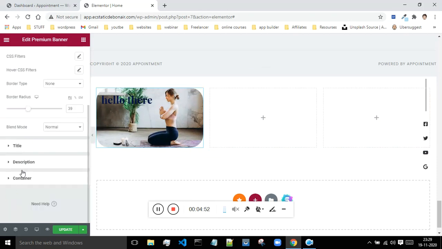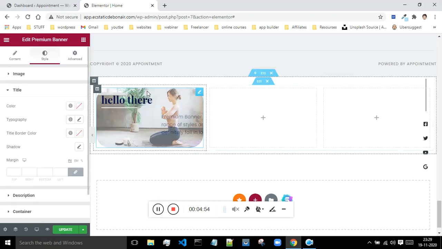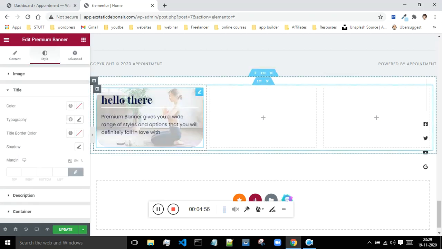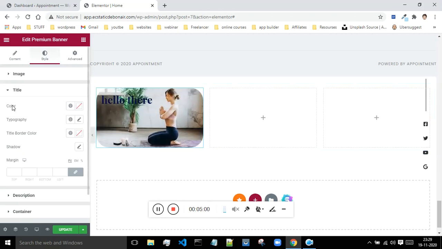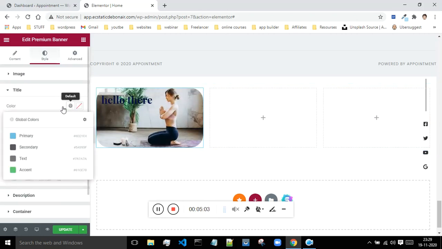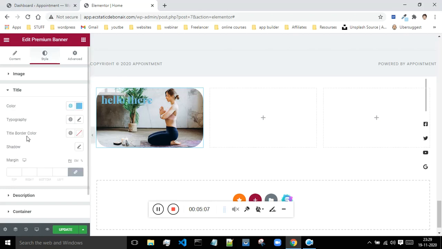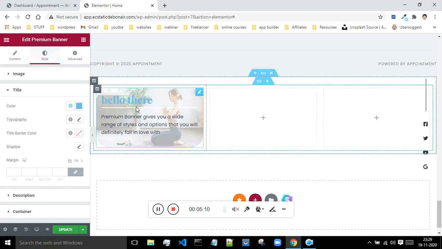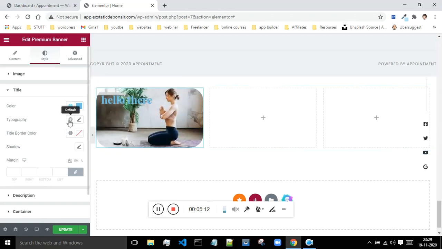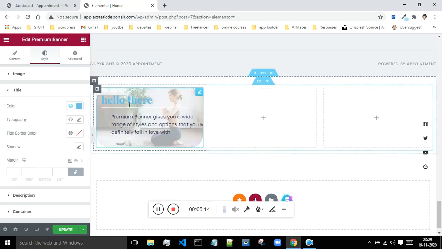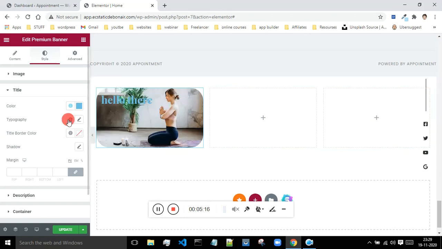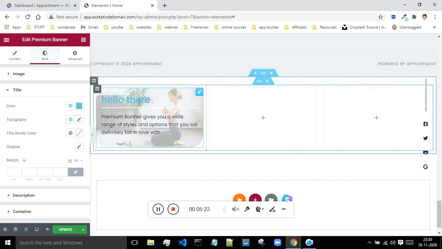And now let's go to the text. The text is basically this Hello there, this is the title text. If you want to change the color of this title, you can do that. Just click on this option. Suppose I want it to be blue in color, then select this as primary. Now if I take the mouse over, it is blue in color. Typography is basically the handwriting. If you want to change the typography of it, I will say accent. Then, as can be seen, the font of this text has been changed.